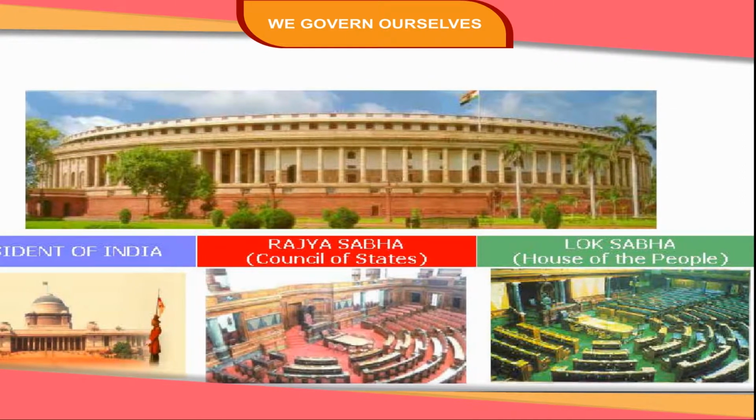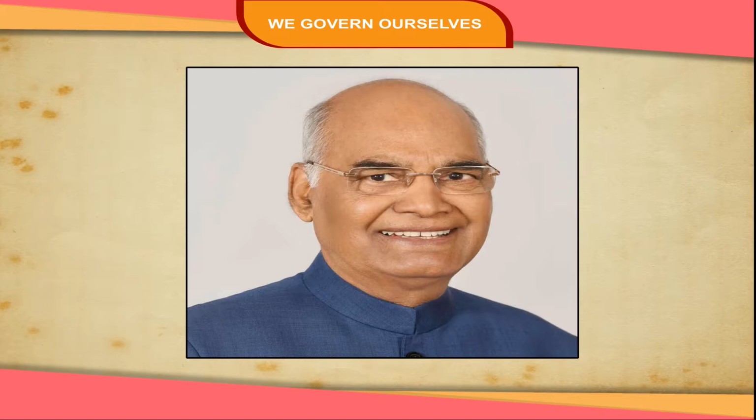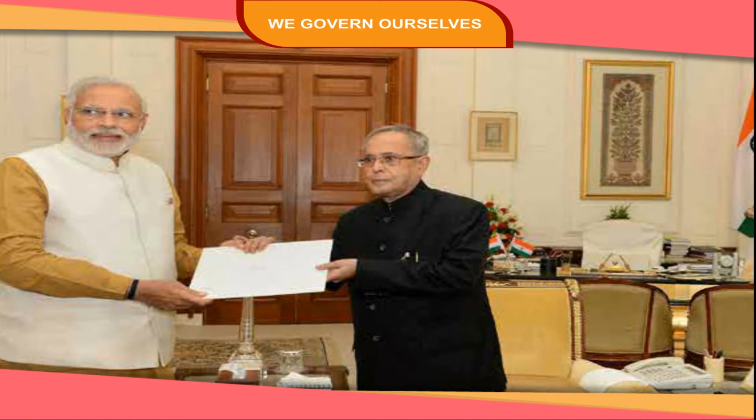The members of the Lok Sabha, Rajya Sabha and the State Legislative Assembly elect the President of India. He is the head of our country. He is elected for 5 years. The party that gets the largest number of seats in the Lok Sabha elections forms the government. The President appoints the leader of the party as the Prime Minister of India.